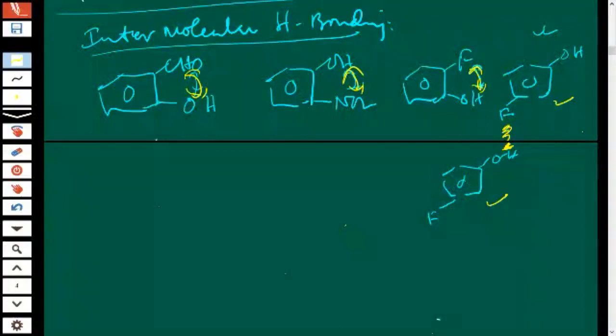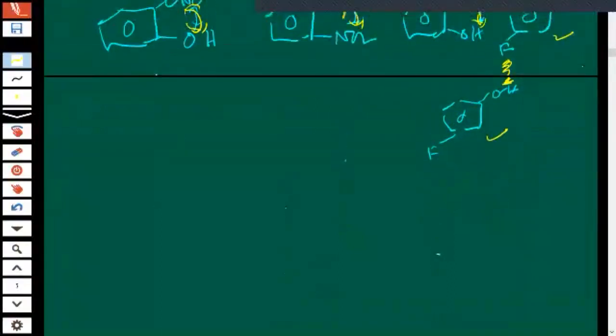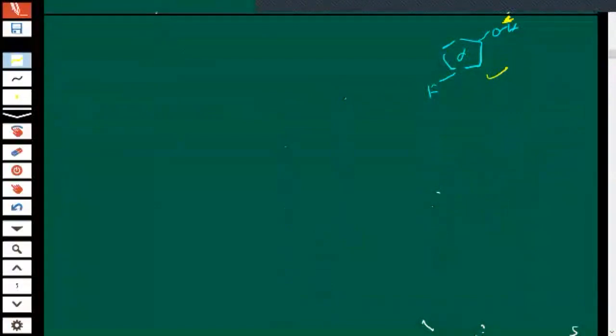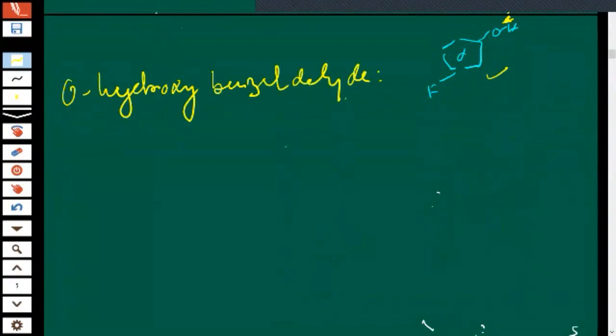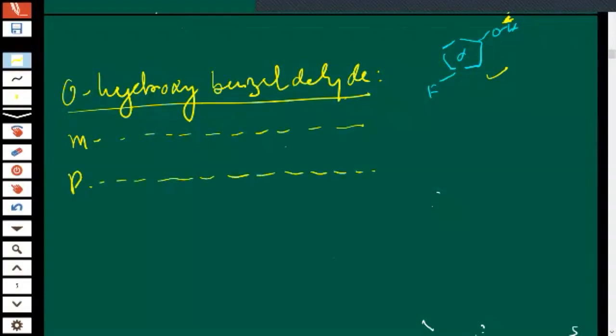Have you noted down? Wait, I am giving you some names. You have to draw the structures. Okay, write down ortho hydroxy benzaldehyde. Ortho hydroxy benzaldehyde. Draw the structure. Meta hydroxy benzaldehyde. Para hydroxy benzaldehyde.